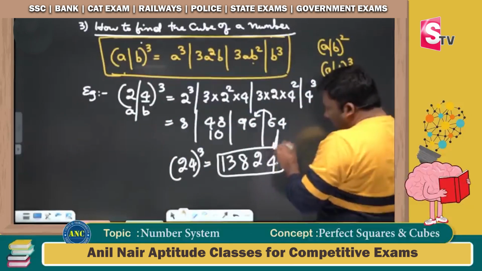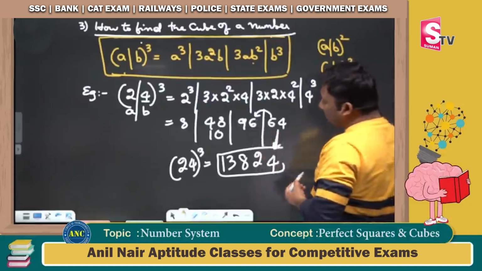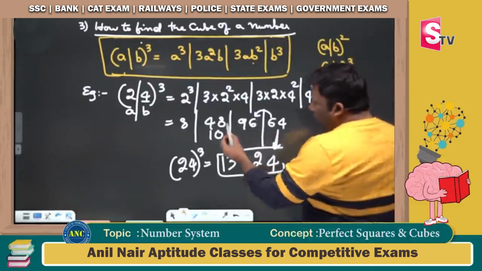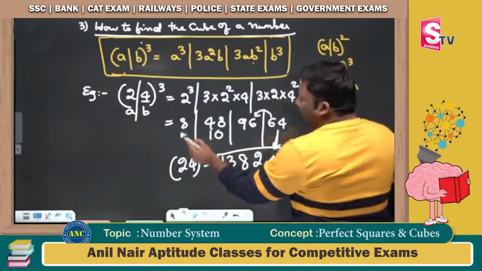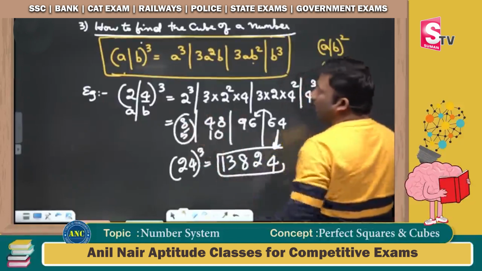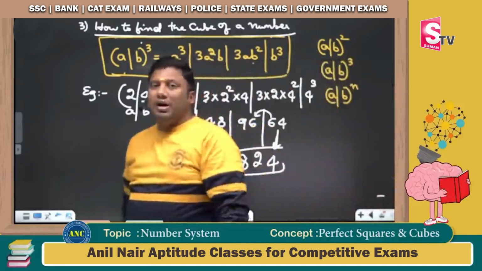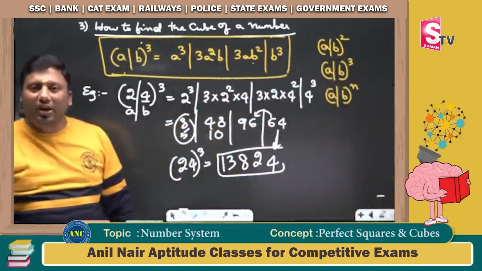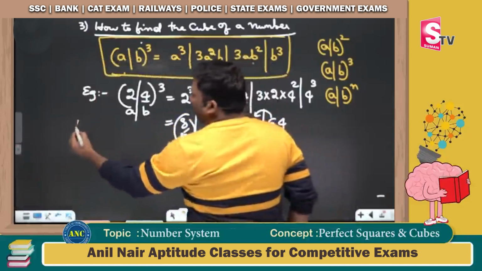Write down only the unit digit. 4, 6 carried, 96 plus 6, 102. 2, 10 carried, 48 plus 10, 58, 5. Leftmost, write down the entire number. 24 whole cube is nothing but 13824.